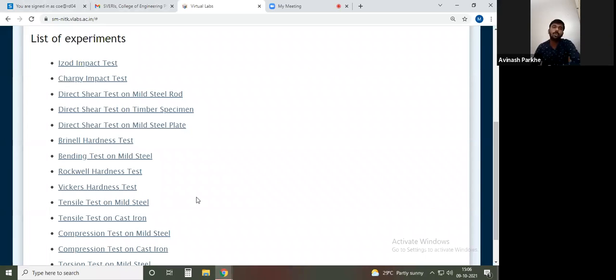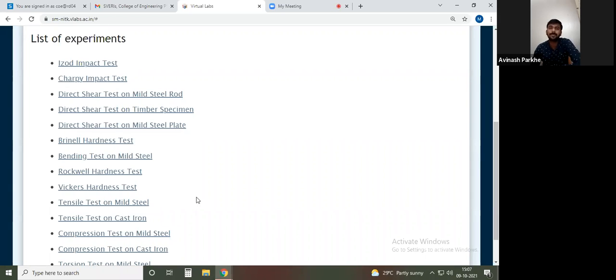So if you go through our regular syllabus of mechanics of material, and look at chapter number 1, simple stress and strain, there is a theoretical point called the stress strain diagram for the ductile material and the stress strain diagram for the brittle material. In the diagram for the ductile material, the proportional limit point, elastic limit, upper yield point, lower yield point, ultimate stress point, and finally the breaking stress or breaking point are represented.